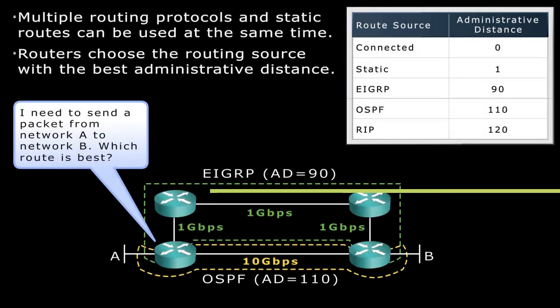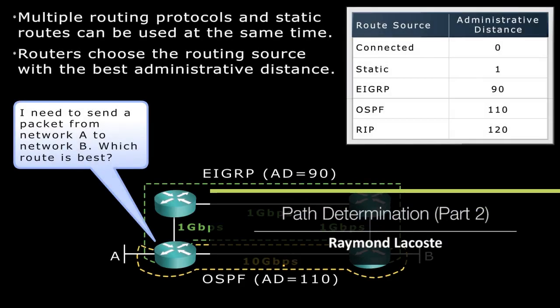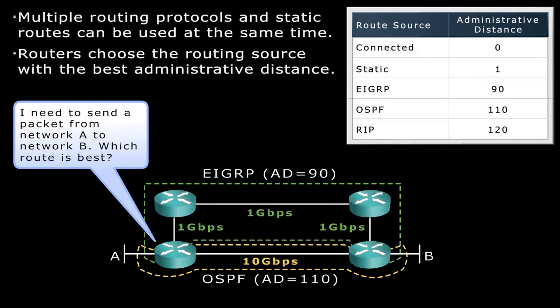Let's look at a chart here in more detail. Great chart in the upper right-hand corner showing us the main ones we've been discussing. Connected routes, 0. Static routes, 1. EIGRP, 90. OSPF, 110. RIP, 120.